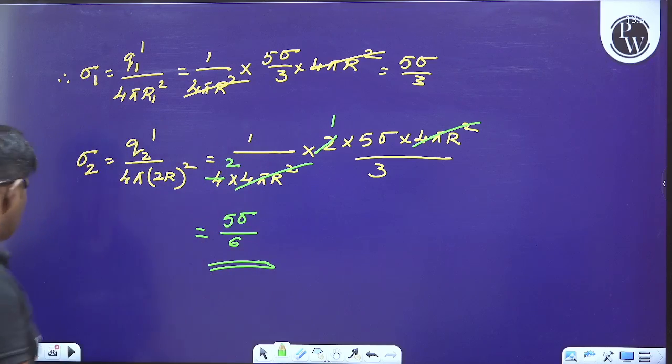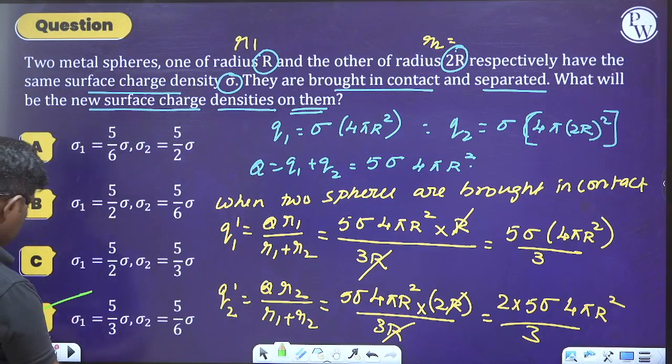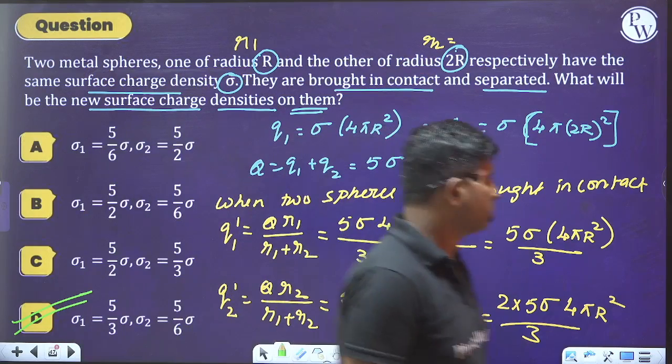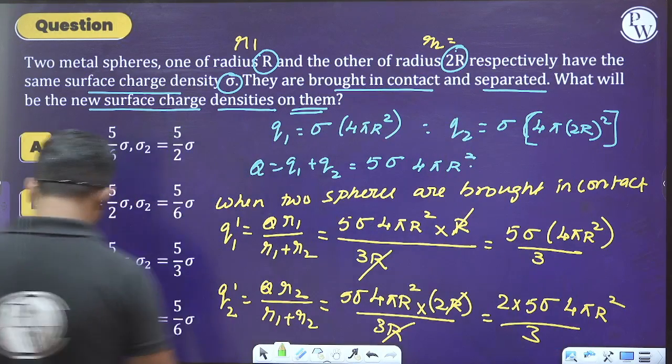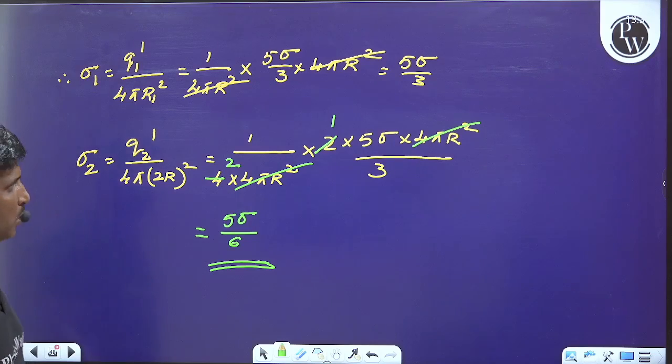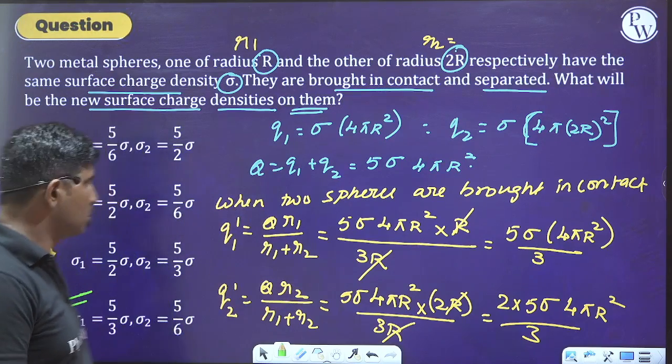So whenever we go with the options, we can select option D as the right answer. Okay, I hope it is clear to you. Similarly, move on to the next question. I hope it is clear to you, students. So move on to the next question.